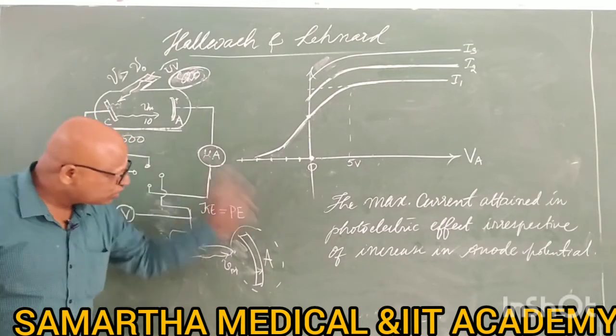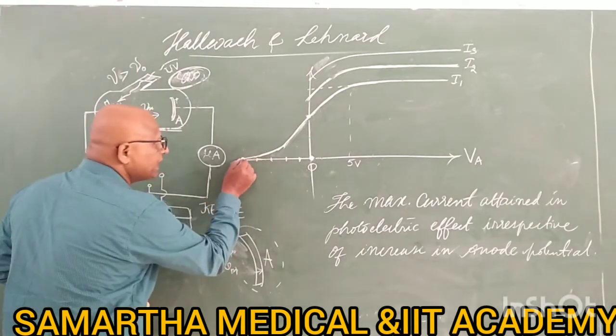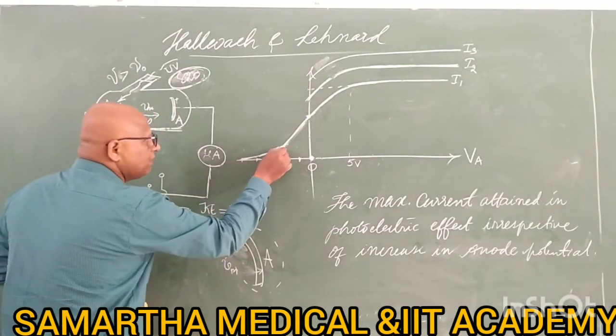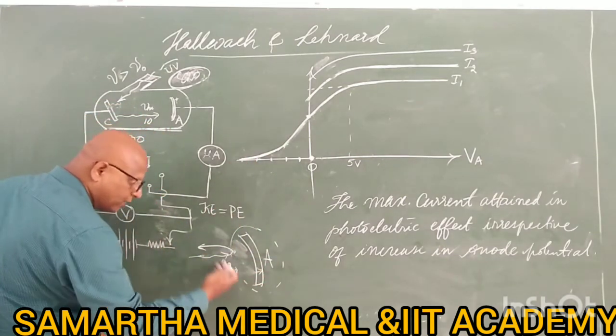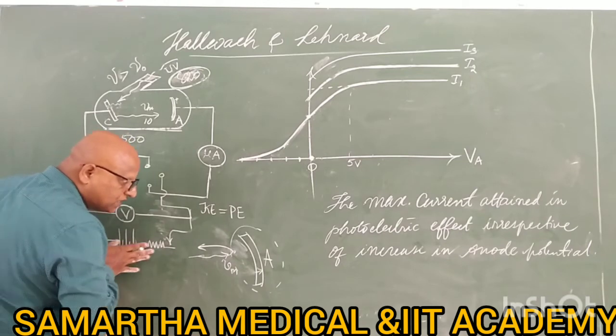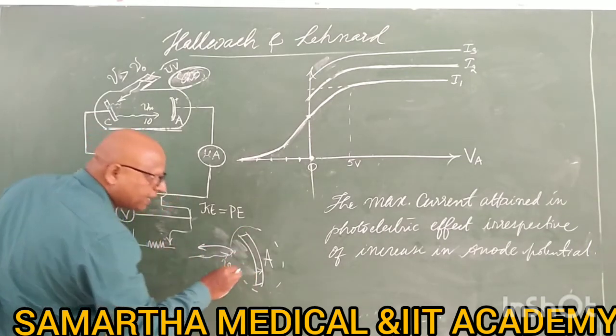The current is so small. Now you have drawn the plate to a sufficiently negative potential such that even the fastest electron is not able to cross; it will be stopped there.